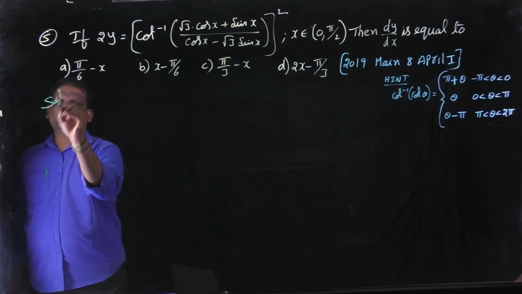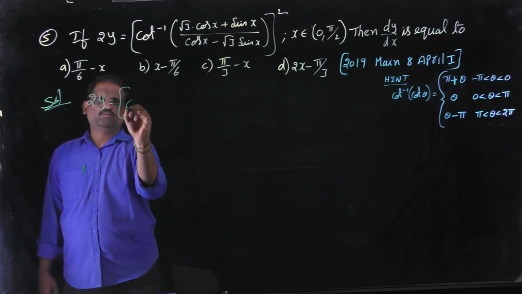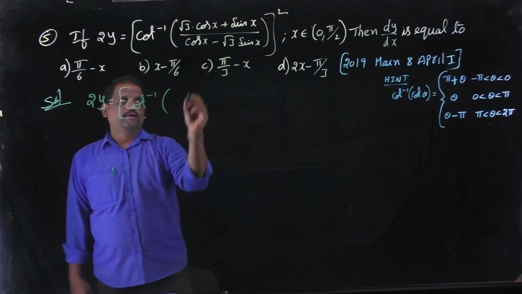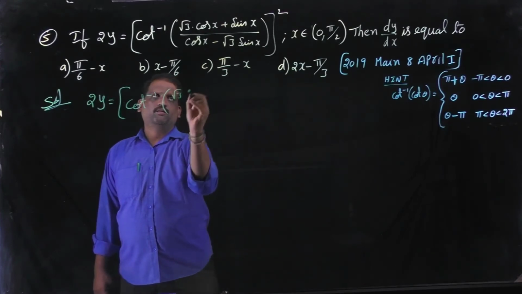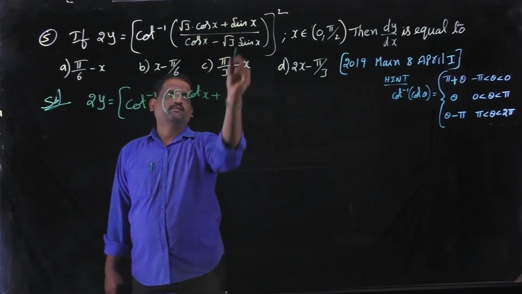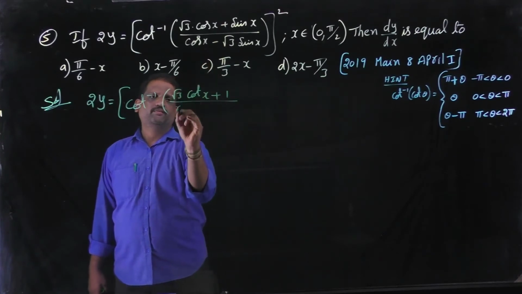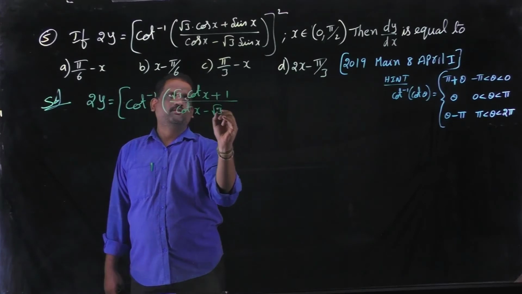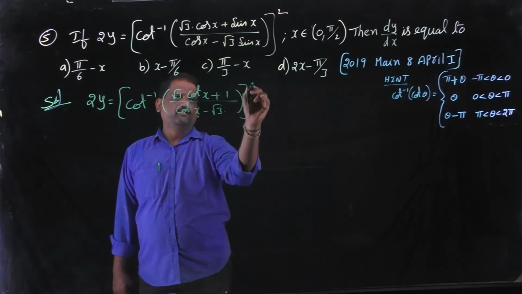Solution: 2y is equal to cot inverse of, divide numerator and denominator with sin x, then we get root 3 into cos by sin, that is cot, plus sin by sin, that is 1, by cos by sin, that is cot, minus root 3 into sin by sin, that is 1, whole square.